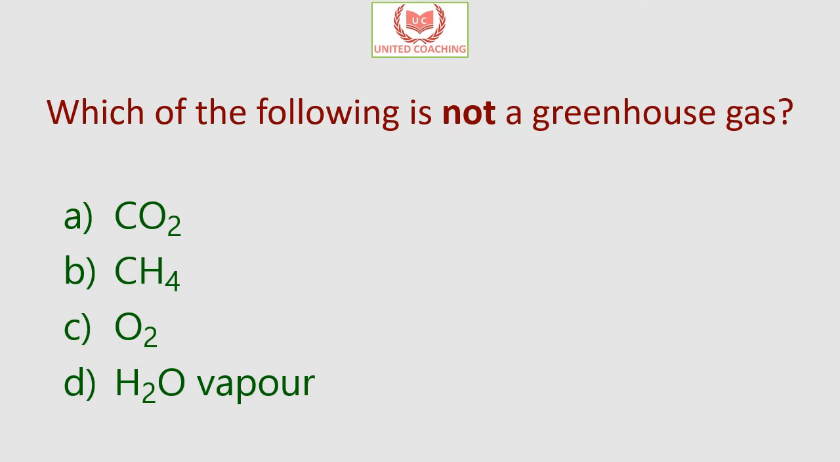Our next question is: which of the following is not a greenhouse gas? Is it carbon dioxide or methane or oxygen or water vapor? So the answer is oxygen. Oxygen is not a greenhouse gas, whereas carbon dioxide, methane and water vapor are considered greenhouse gases, because the increase in humidity amplifies the warming effect of carbon dioxide. That's why even water vapor is considered a greenhouse gas.